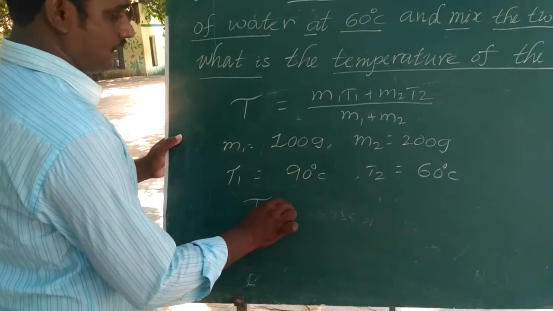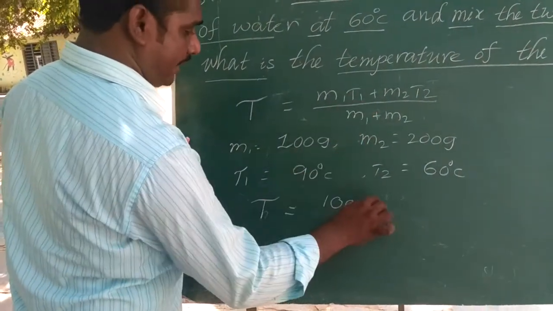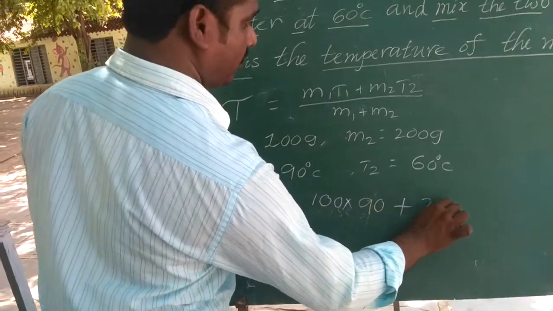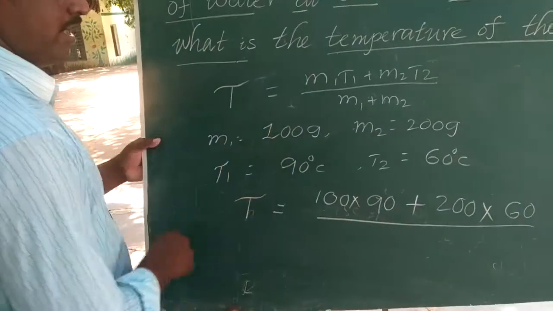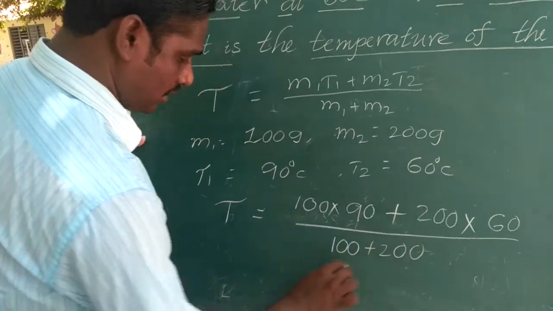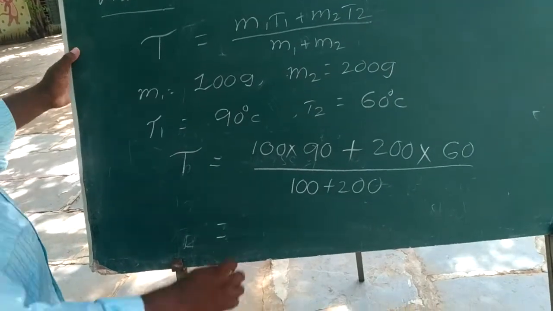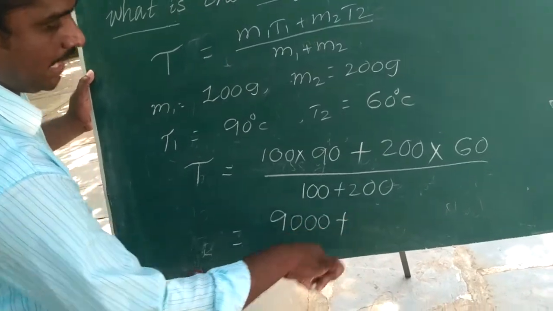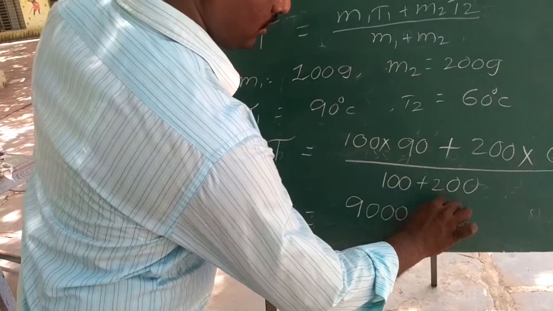We get T is equal to 100 into 90, plus 200 into 60, divided by 100 plus 200. 100 into 90 is 9000, plus 200 into 60,